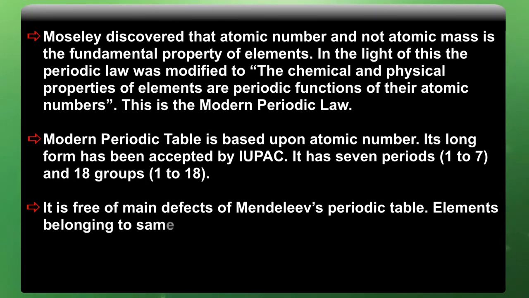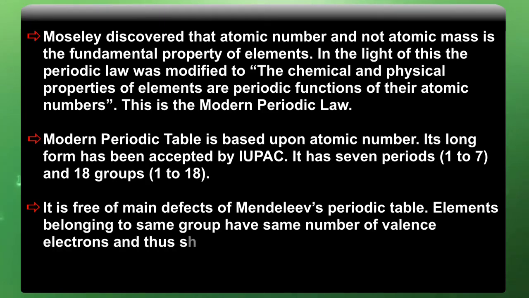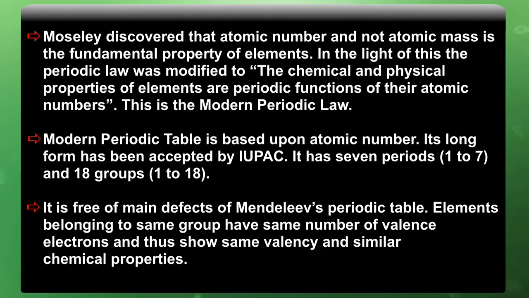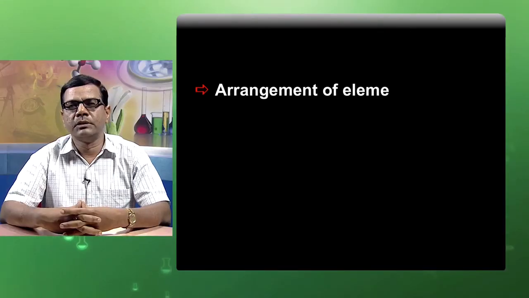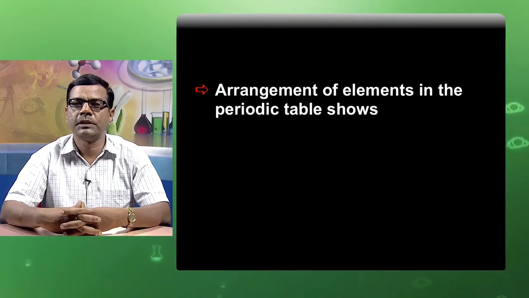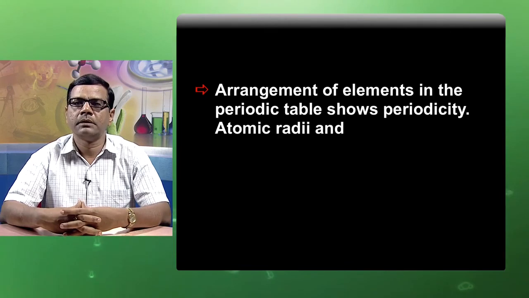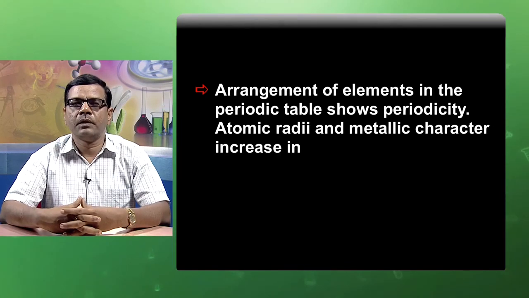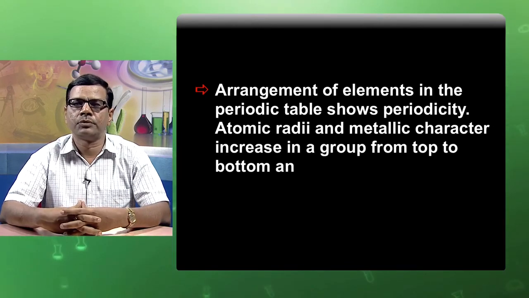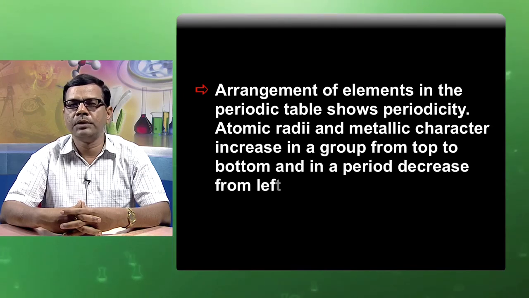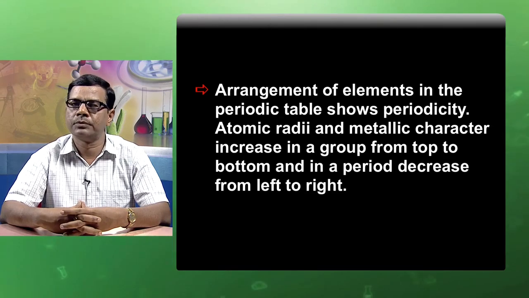It is free of the main defects of Mendeleev's periodic table. Elements belonging to the same group have the same number of valence electrons and thus show the same valency and similar chemical properties. Arrangement of elements in the periodic table shows periodicity. Atomic radii and metallic character increase in a group from top to bottom and decrease in a period from left to right.